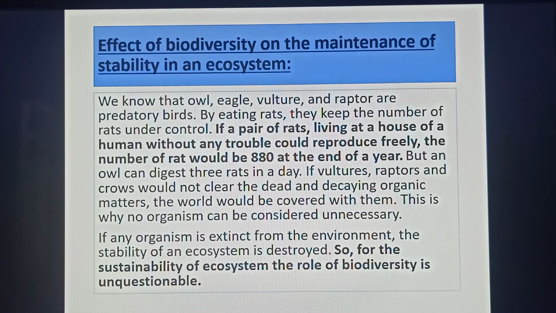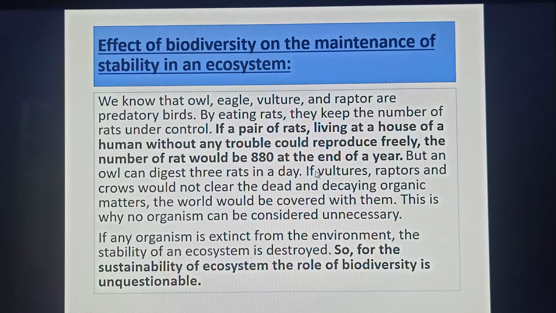We know that owl, eagle, vulture, and raptor are predatory birds. By eating rats, they keep the number of rats under control. Then look here, these three lines are very important for your exam. If a pair of rats living in a human's house without any trouble could reproduce freely, the number of rats would be 880 at the end of a year. But an owl can eat 3 rats in a day.